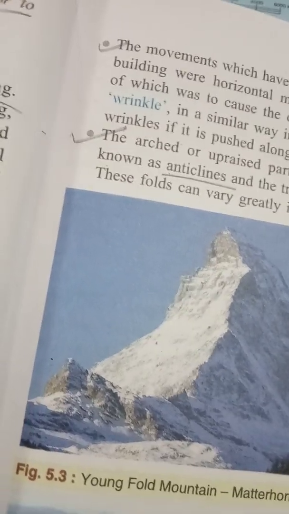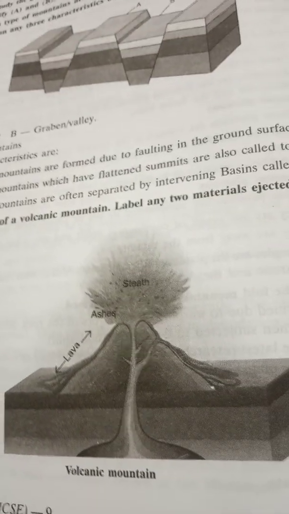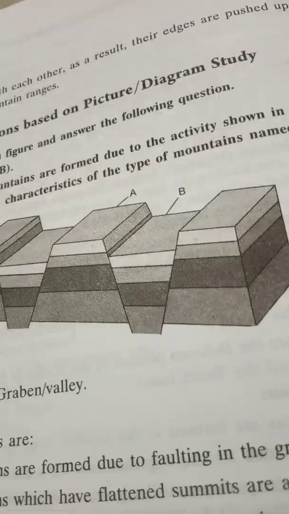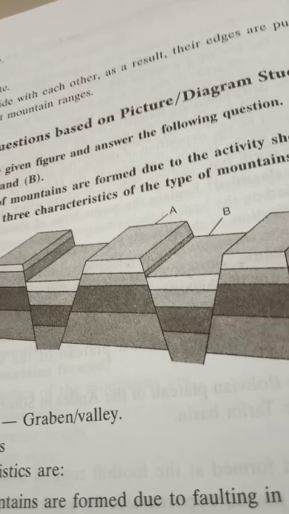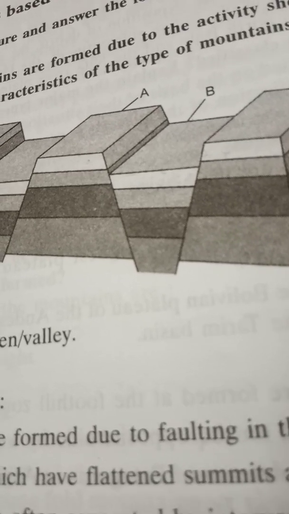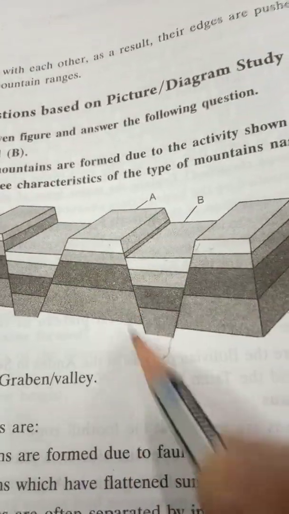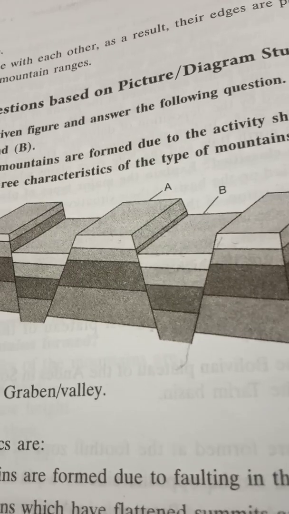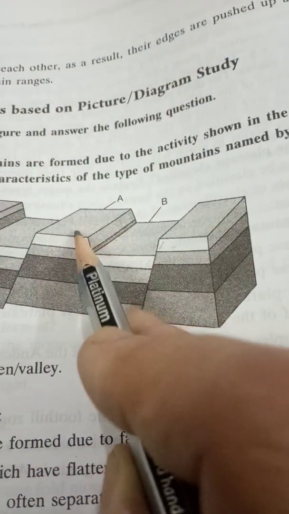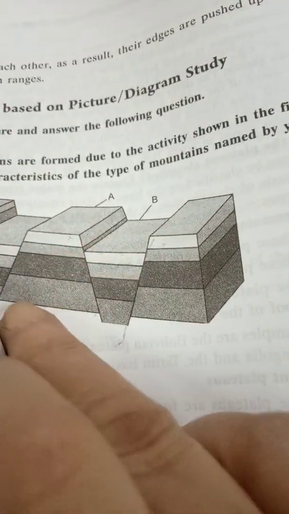Coming to the block mountains. Now see, this is what the volcanic mountains look like. Coming to the block mountains, you can see the picture of a block mountain. Sometimes it happens that the movement of the earth's crust causes cracks or faults. Cracks or faults are created, where such movement leaves a block of higher land standing between two areas of lower land. So, higher land standing in between areas of lower land.